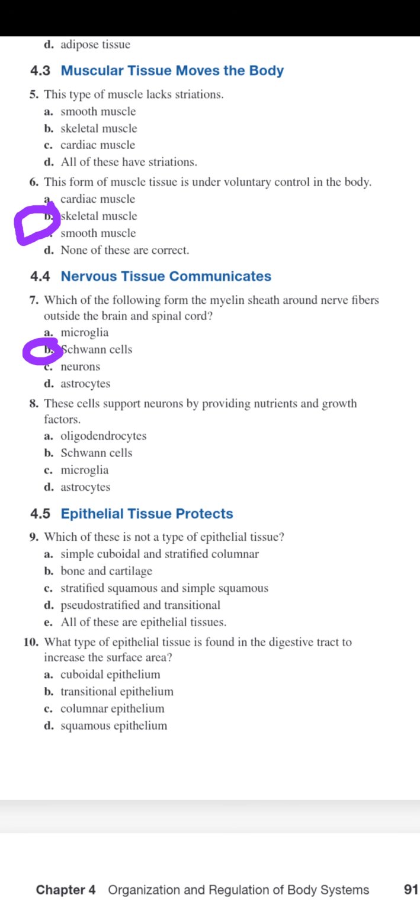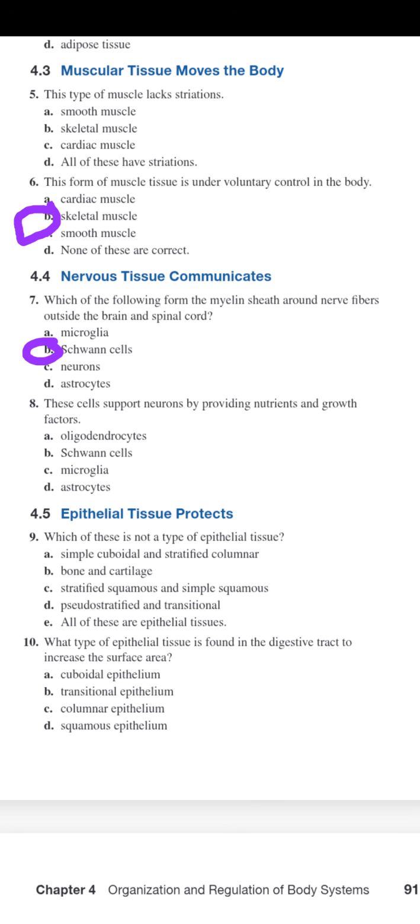These cells support neurons by providing nutrients and growth factors. Oligodendrocytes, I'm gonna try to pronounce it, is the one that forms myelin sheath around nerve fibers in the brain. Okay, so it's the opposite of Schwann cells. They have the same function, but this one works in the brain. Schwann cells, we just said their function: myelin sheath outside the brain.